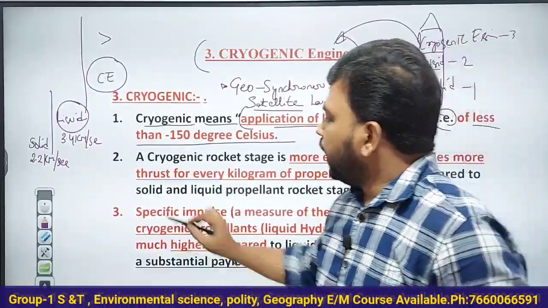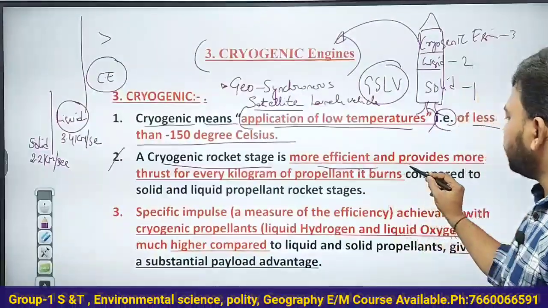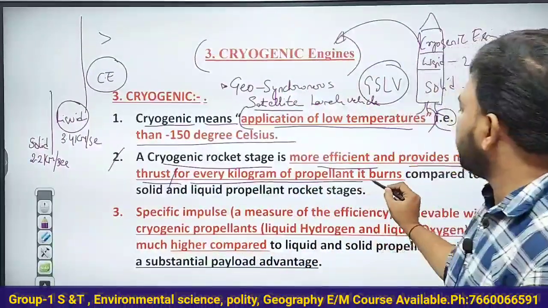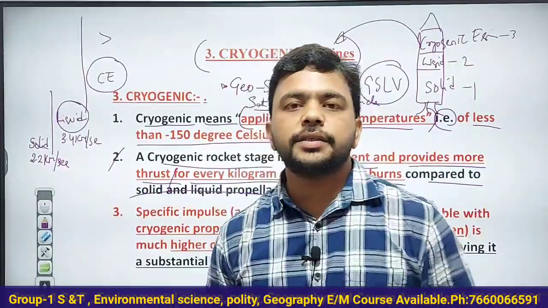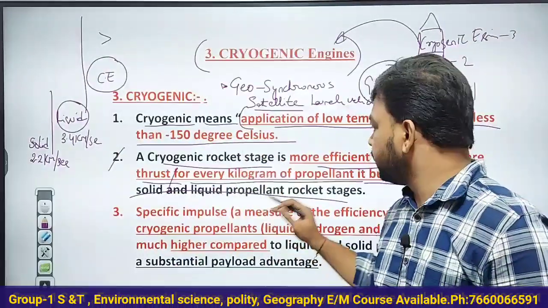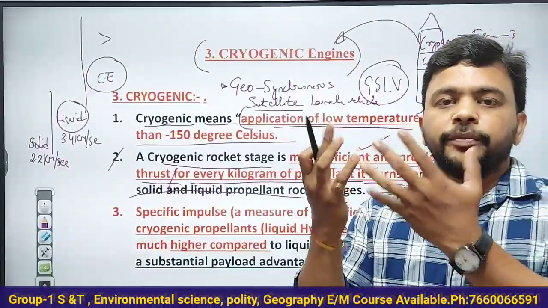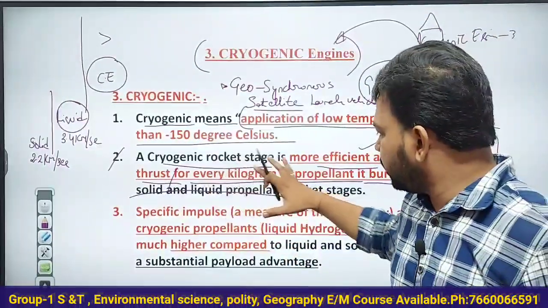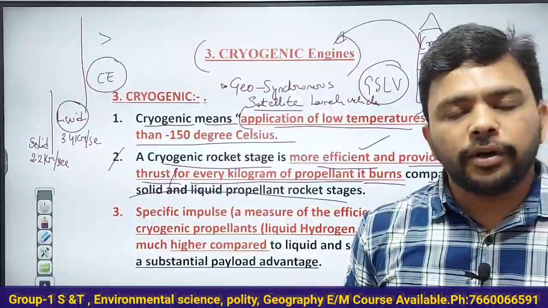Now see here, a cryogenic rocket stage is more efficient and provides more thrust for every kilogram of propellant it burns compared to liquid and solid propellants. Understand that very clearly. A cryogenic rocket stage is more efficient and provides more thrust, or forward push. That is, the specific impulse, measured in seconds, is very high for every kilogram of propellant it burns compared to solid and liquid propellant rockets or launch vehicles.